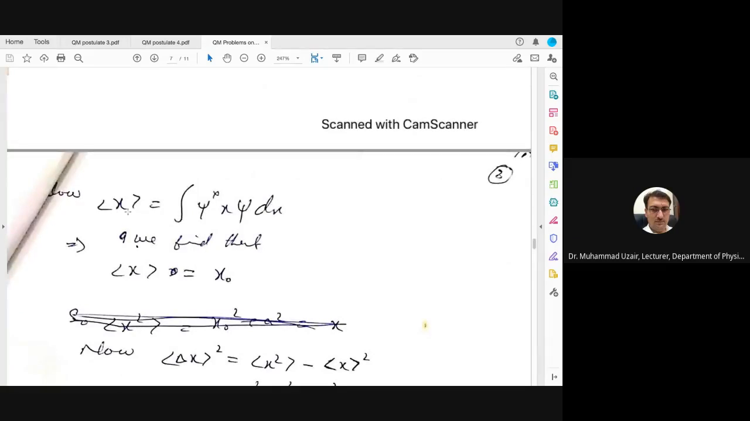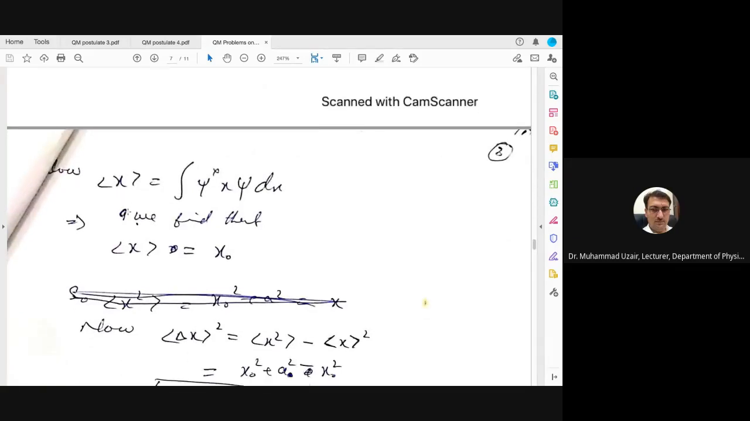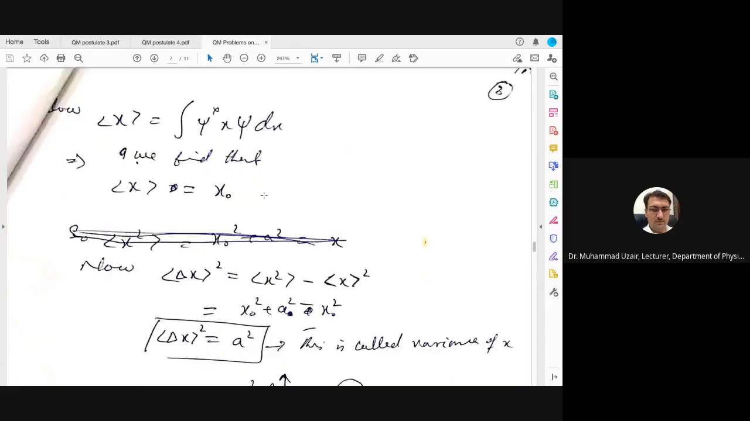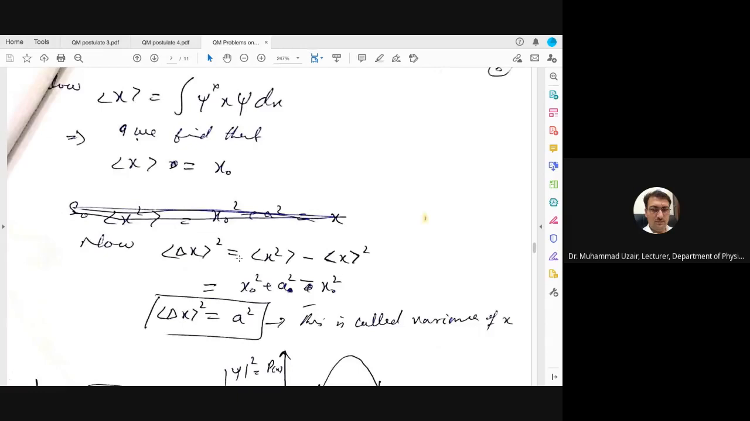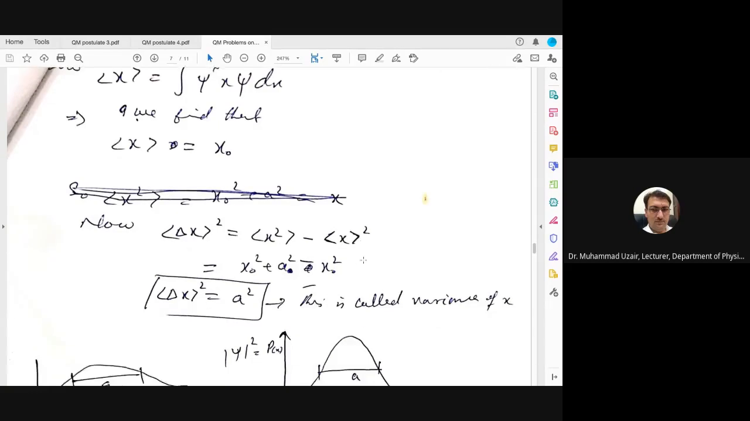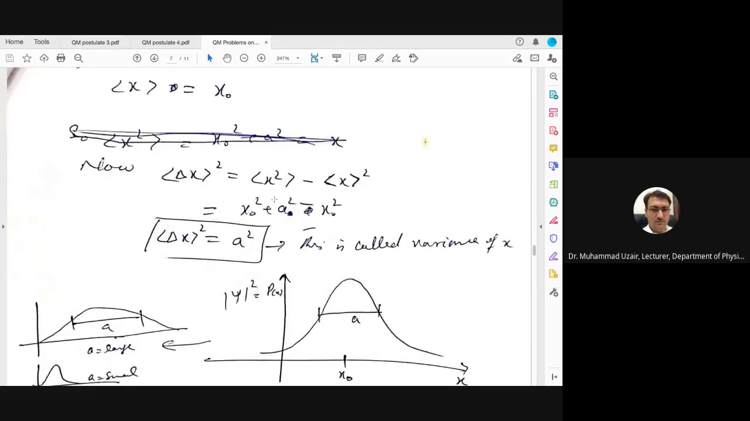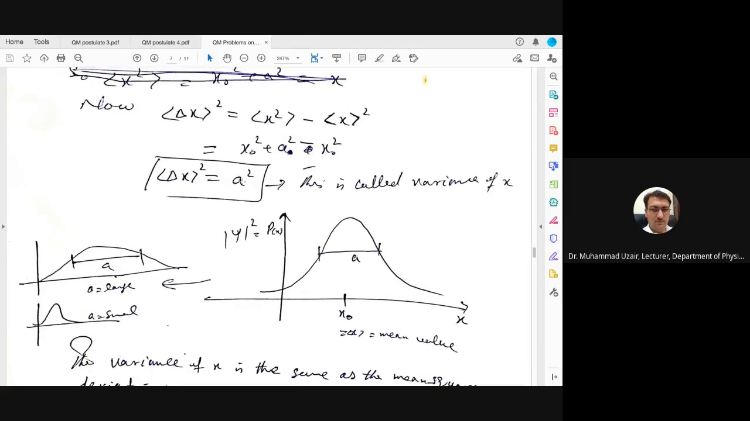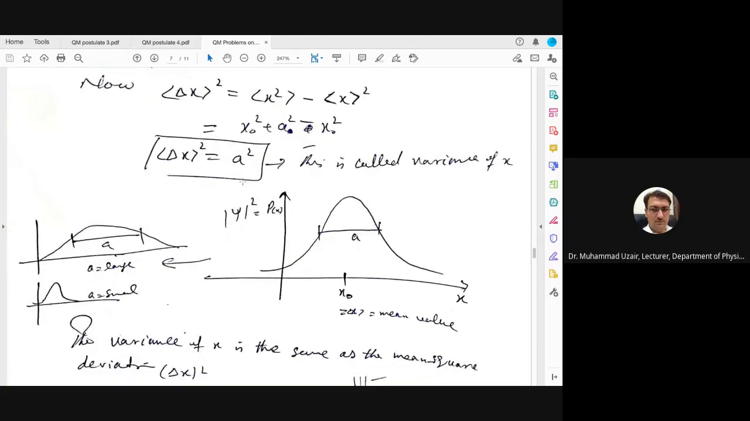Now finding the value of x average. We can find that it is equal to x naught. You have to solve it. I left it, but it's not difficult, it's very easy, so you can solve it. Now delta x is defined such that the square of delta x average is equal to x square average minus x average whole square. Putting the values here, the value of x square average is x naught square plus a square, while the value of x average is x naught, so here it is squared, that will be x naught square. Now x naught square minus x naught square is gone, and you are only left with a square, which is the required answer.